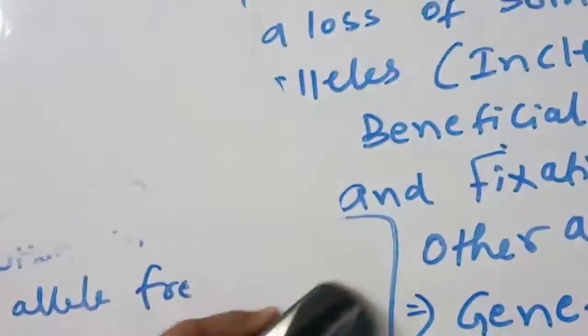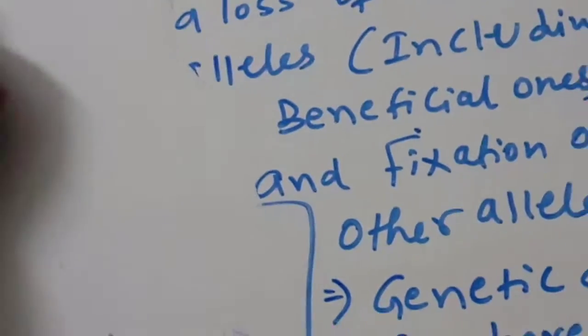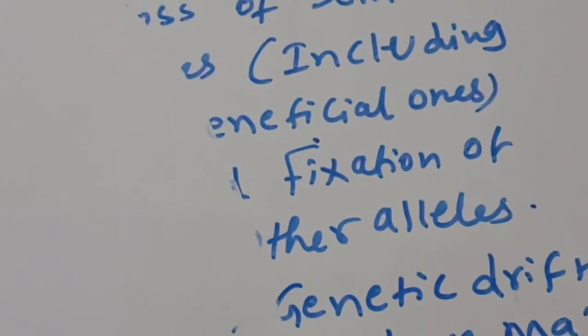So the next one is mutation. We are going to discuss mutation. We are discussing how new species are arising and how evolution is happening.